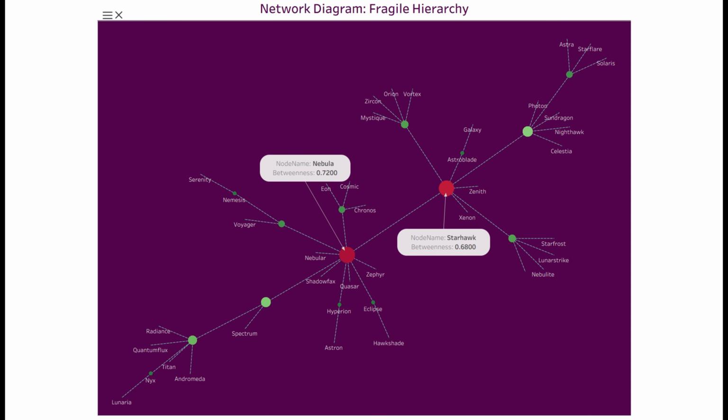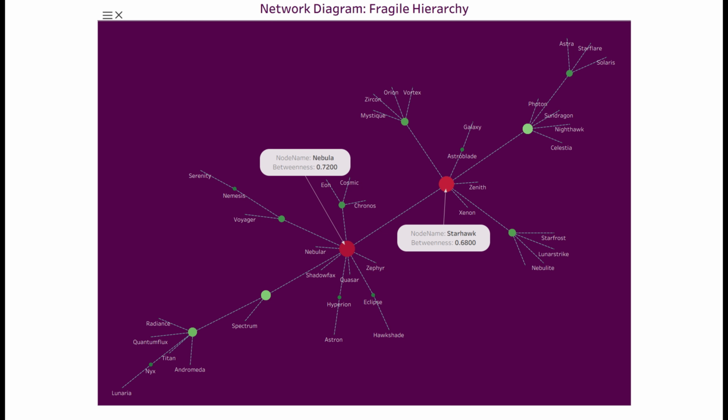Let's first examine the fragile hierarchy, a structure governed by critical gatekeeper hubs. In this network, Nebula and Starhawk command the highest betweenness centrality scores at 0.72 and 0.68 respectively. In cybersecurity terms, these scores serve as a direct metric for network fragility. The higher the score, the more catastrophic the impact if the node is compromised.